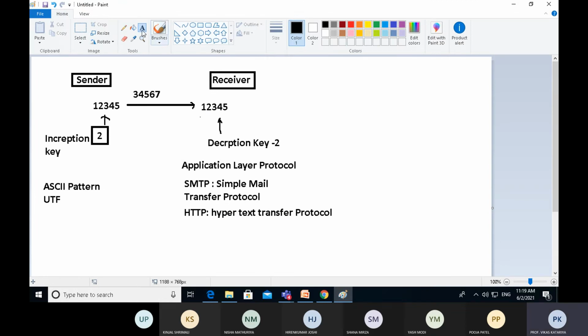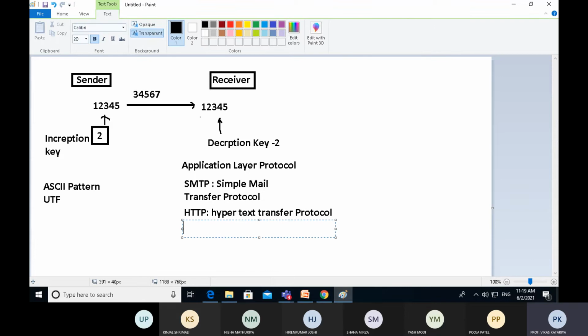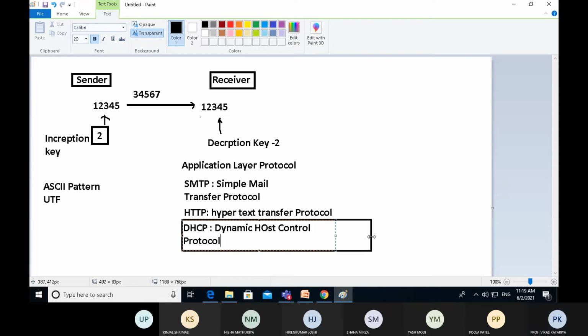So SMTP and HTTP, and another protocol of the application layer is DHCP, Dynamic Host Control Protocol. So it provides protection and security to our machine. Whenever our system is booted, each and every booting time, it provides a dynamic IP address to our system.